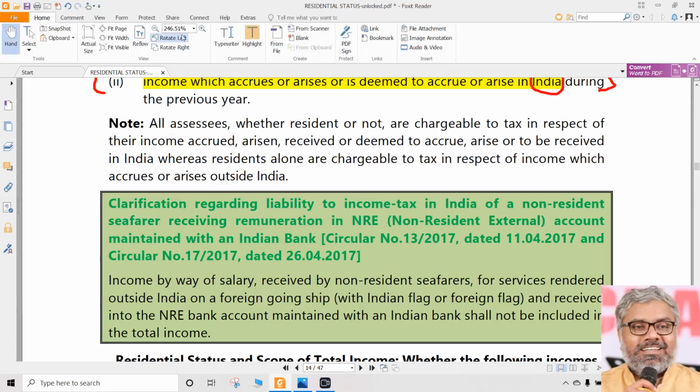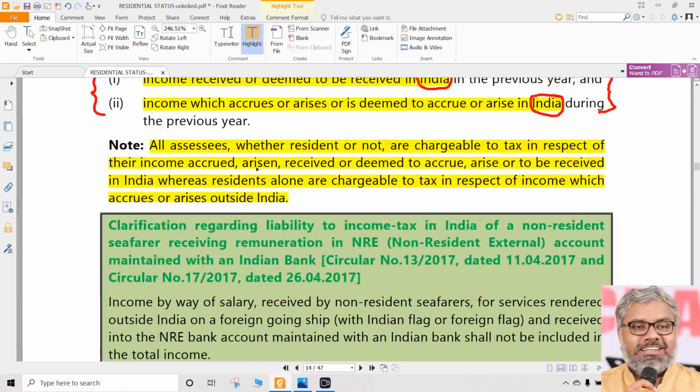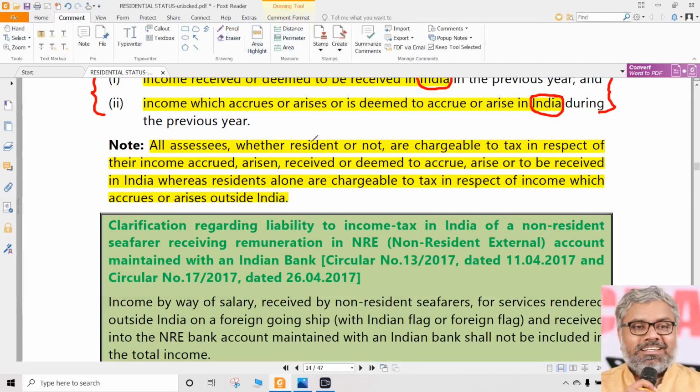And as a conclusion, there are some additional points given. You can just understand that all assessees, whether resident or not, shall be chargeable to tax in respect of their income accrued, arisen, received, deemed to accrue, deemed to arise, or deemed to be received in India.